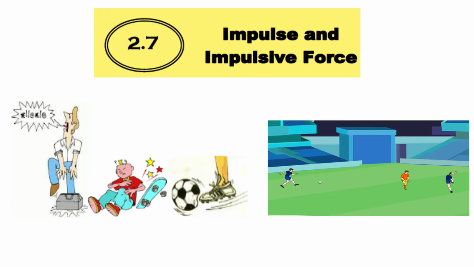A very familiar example that we can see: let's say when you jump from a high place, what will your leg do? It will bend, right? Just suddenly like that, you don't have to control it. It's like a reflex, right? Suddenly your leg is bent. Why? It's to increase the impact time. So why do you have to increase the impact time?